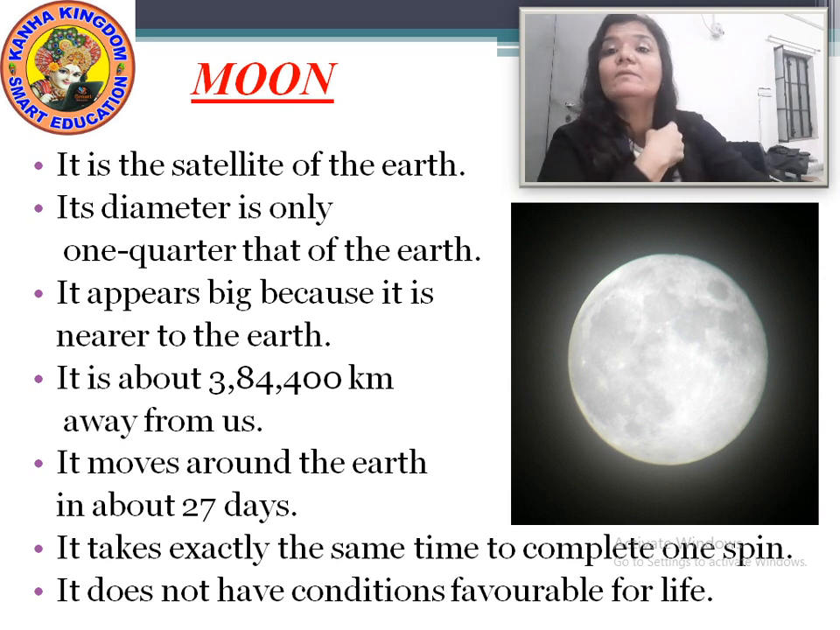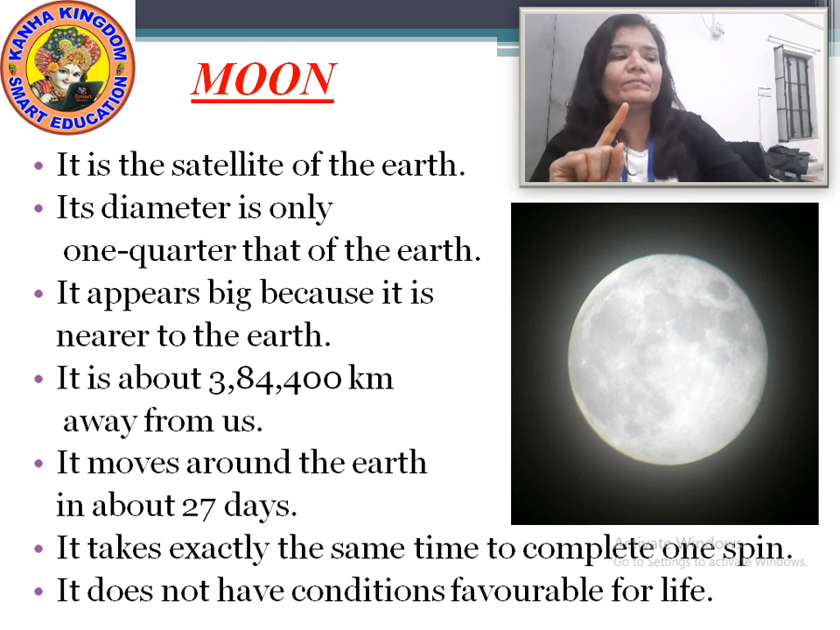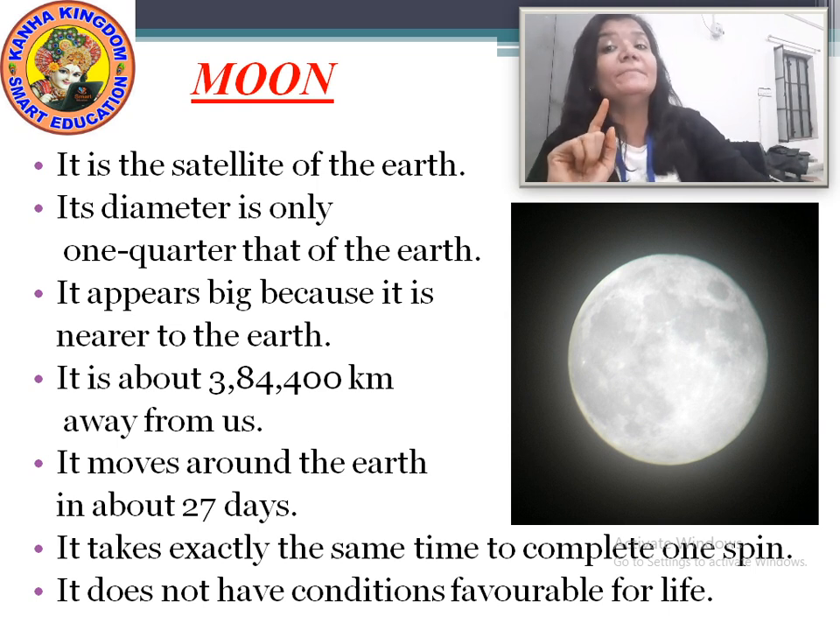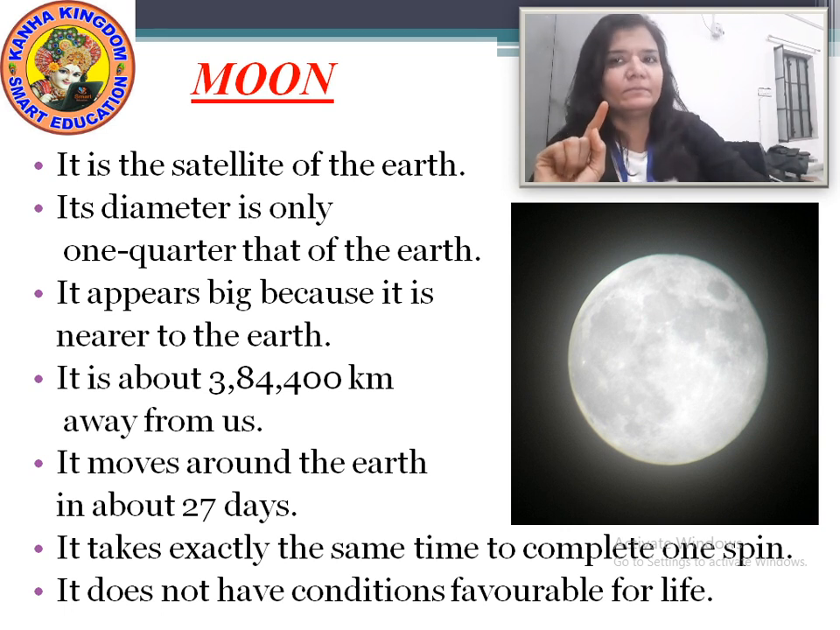And though the moon is the satellite of the earth, there are no favorable conditions of life on the moon. Okay? Why? Because what do we need for life? Air and water, which we don't get on the moon. So life is not possible on the moon.